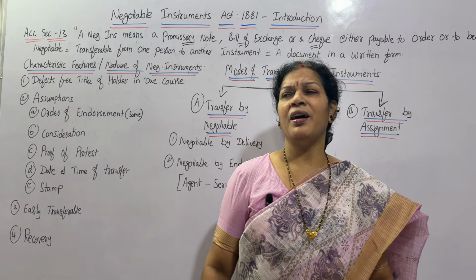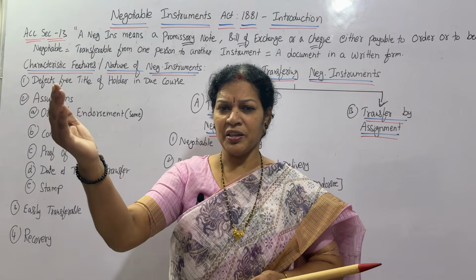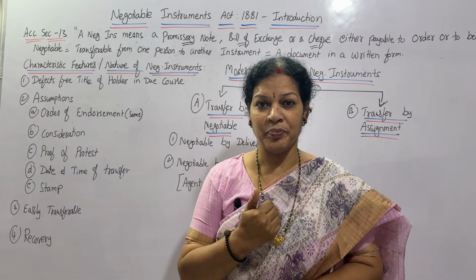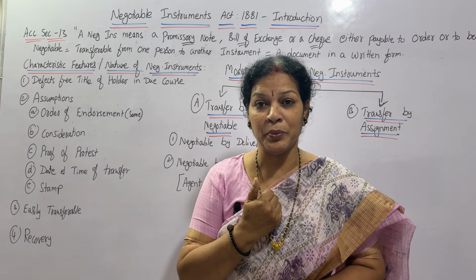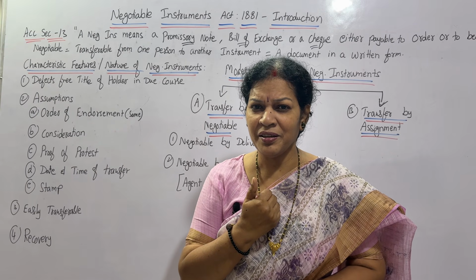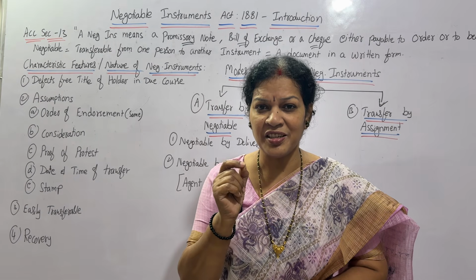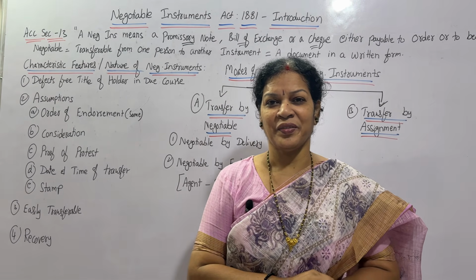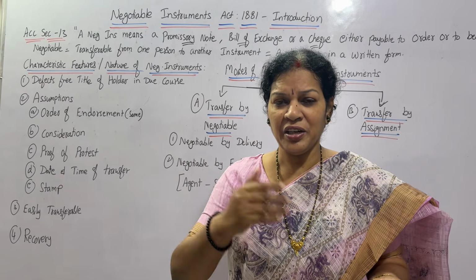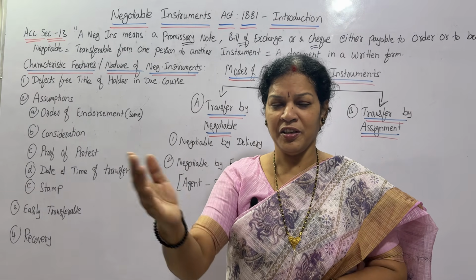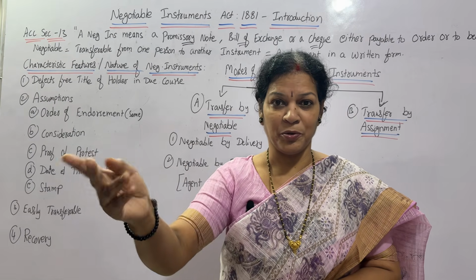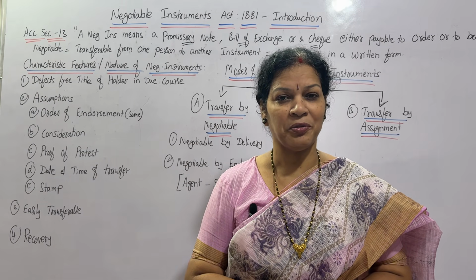For example, some amount is being paid by Mr. X to me. Why is he paying? What is the consideration? That is to be considered. Maybe in future I am going to make the payment. He is paying some amount, and I agreed that in future I will pay you back after 3 months or 2 months.